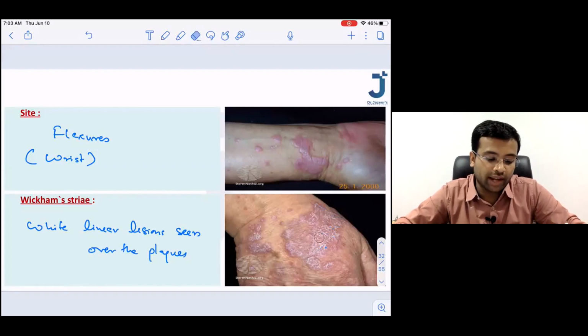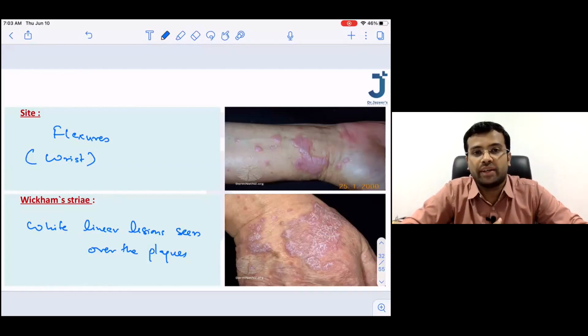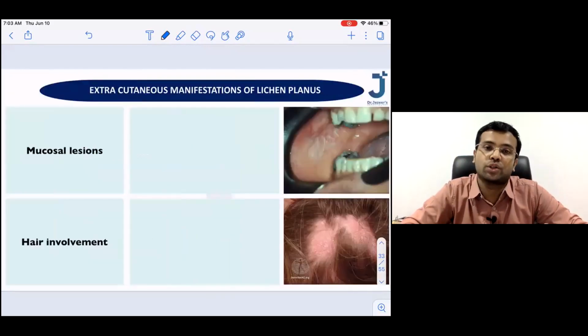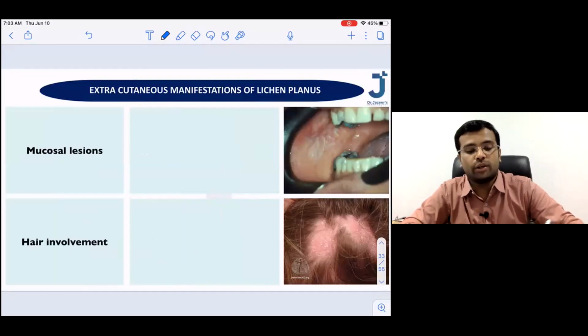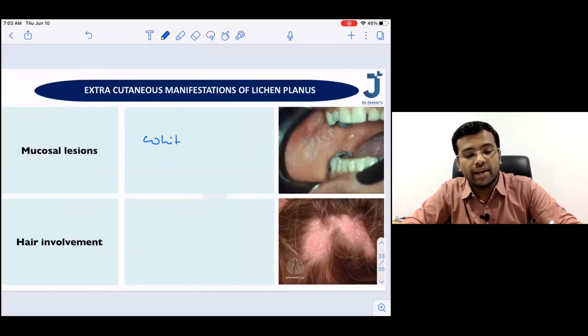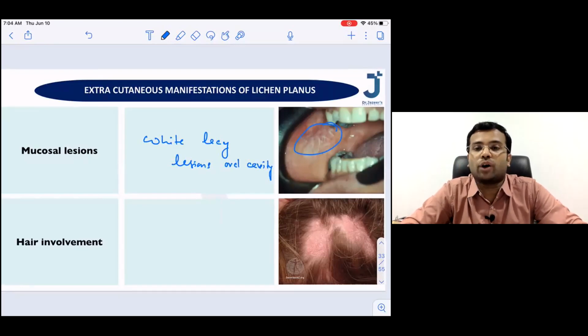Now, what if this kind of white lacy lesion is seen within the oral cavity? Okay, these are also going to be seen because in the mucosal lesions of lichen planus, you will be able to see white lacy lesions in the oral cavity. So can you see these white lacy lesions in the oral cavity?